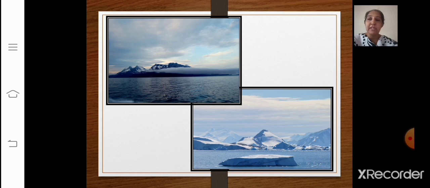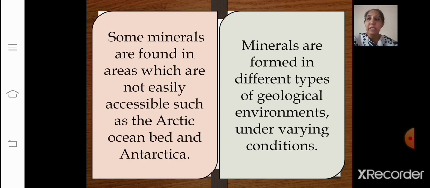You can see the image given here. These are the areas where the minerals are not easily accessible, the Arctic Ocean bed and Antarctica. That means we cannot reach them easily.